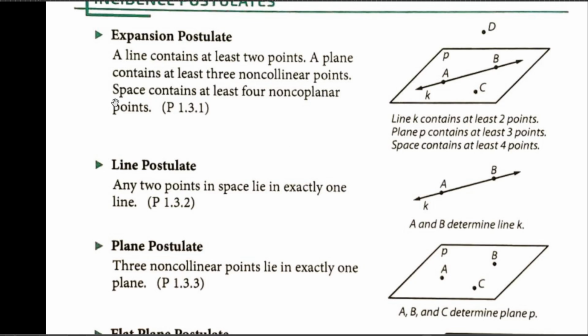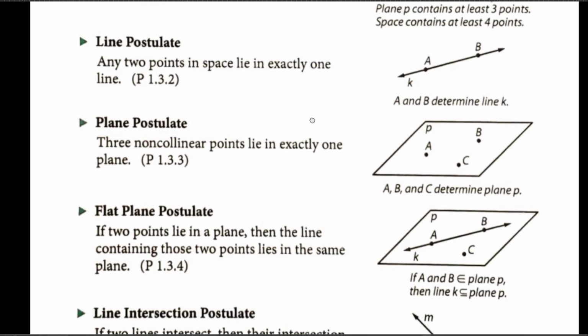Space means you have 3 points on a plane, but then you have a 4th point that's not on that plane. And what would that point be? Point D, way up here. I didn't even notice it. Enough of that. Let's look at the next one.